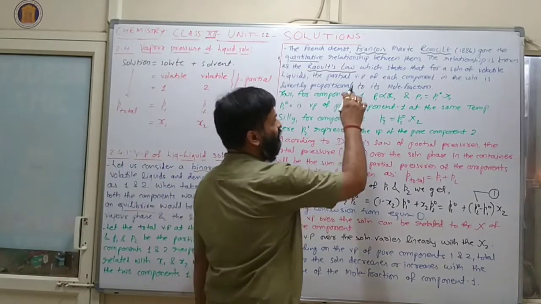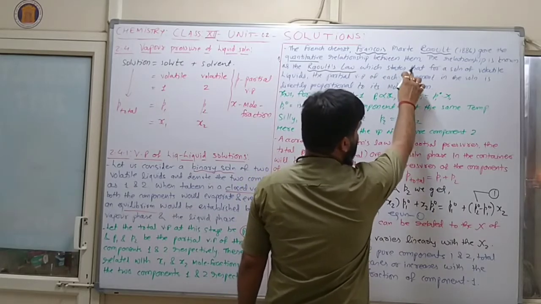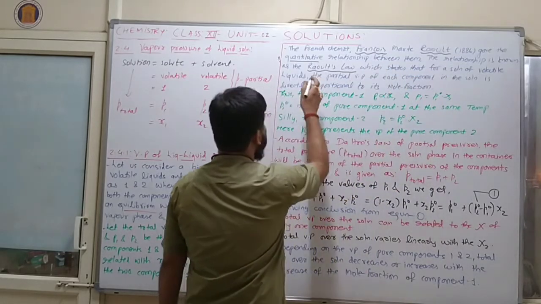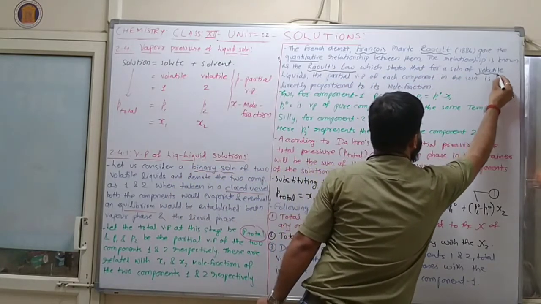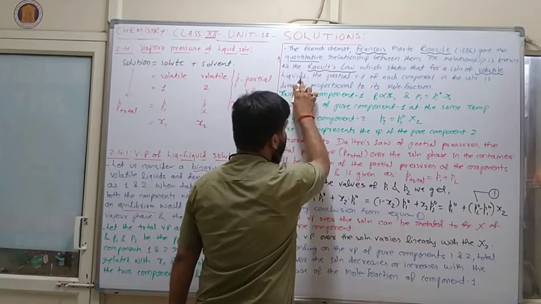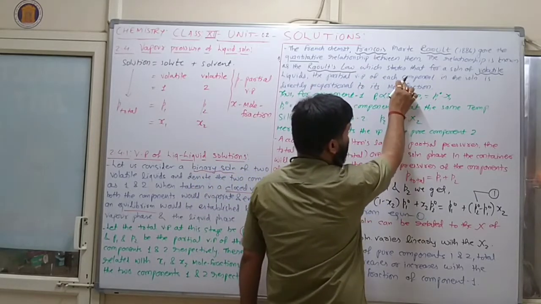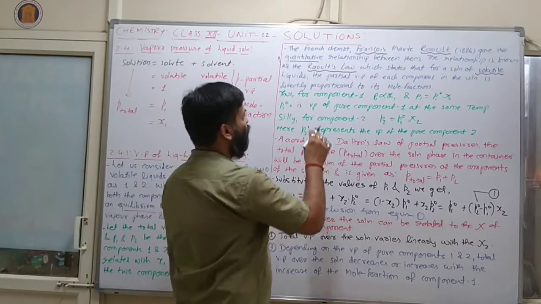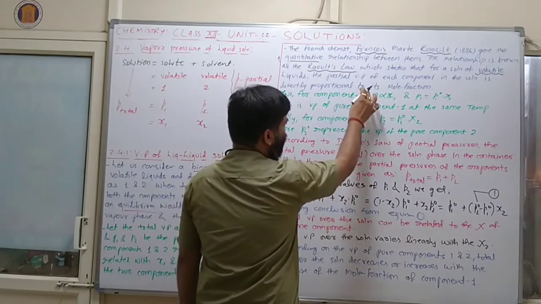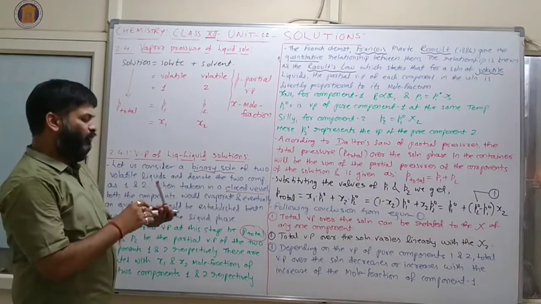What is the statement of Raoult's law? According to Raoult's law, for a solution of volatile liquids, the partial vapor pressure of each component, meaning solute as well as solvent, in the solution is directly proportional to its mole fraction. Clear?